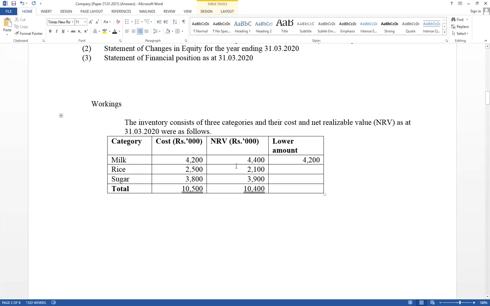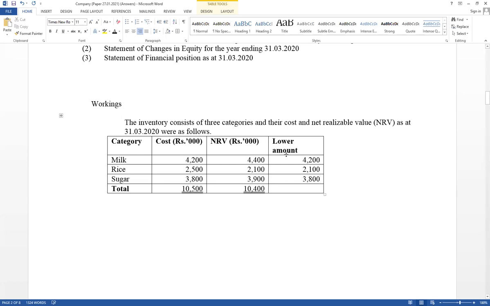Rice: cost value equals 2,500, NRV equals 2,100. Therefore, low amount equals 2,100. And sugar: cost value equals 3,800, but net realizable value 3,900. Low amount equals 3,800. Therefore, here 3,800.